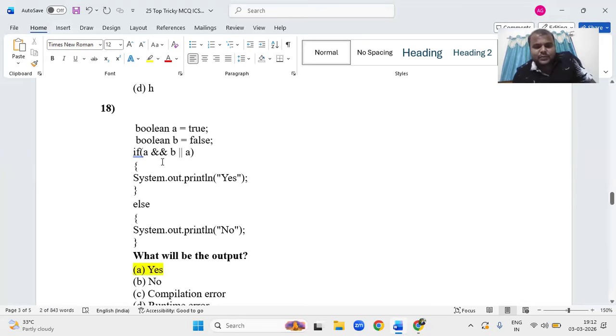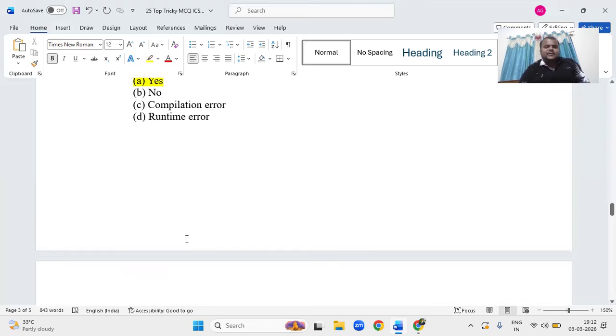For example, instead of this one, if you take here b or a, b means false or a means true, true. And a value is also true. True and true also, you'll get the answer true only. Okay. Highest precedence.